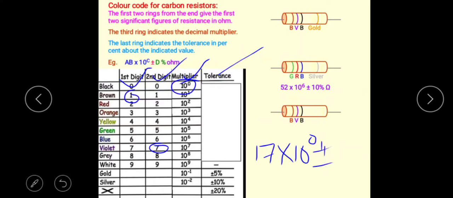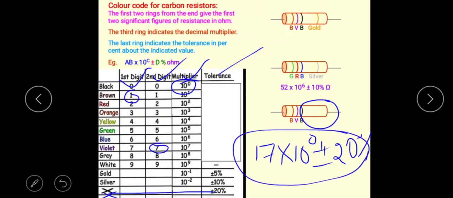Next one, here no color is observed, that's why no color. If it is no color, then its tolerance is plus or minus 20%. So this is the value of resistance of the above resistor, determined using the color code.